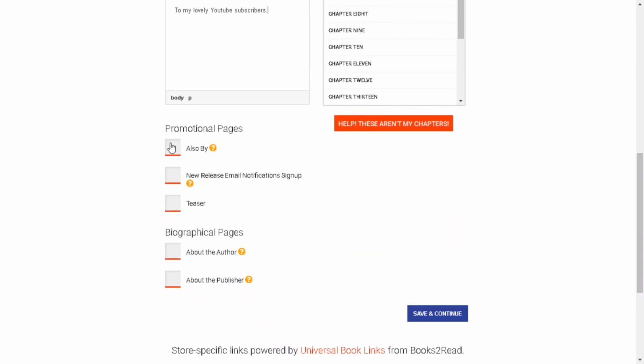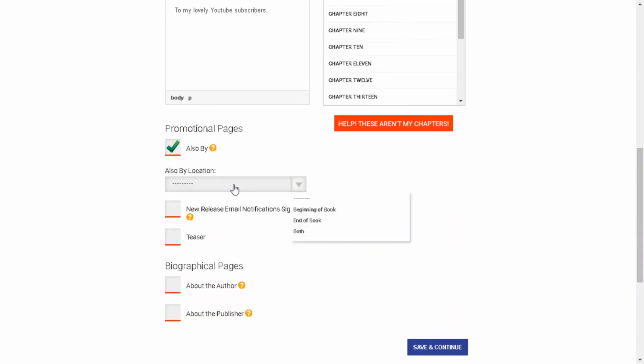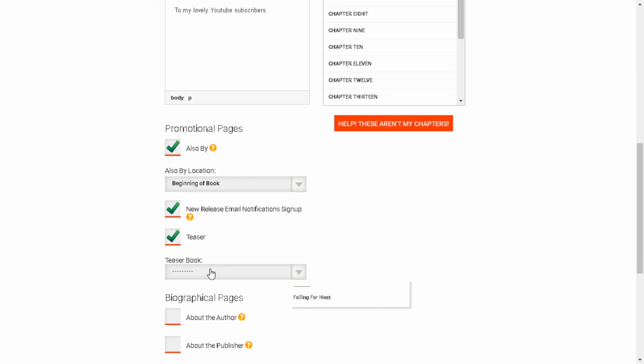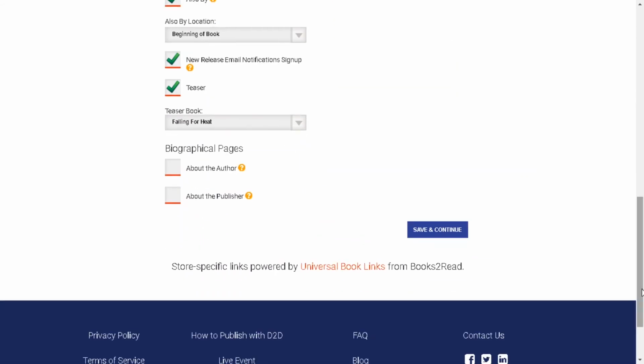And then you can add an also by, where you'll essentially tell them where you want it. So we put the also by at the beginning of the book. And then you could put a new release notification, sign up, a teaser from your other book. The only other book we have here is the book on Draft2Digital. So if you published on Draft2Digital before, you can include a teaser there. So we'll go ahead and include a teaser for you to see what that looks like.